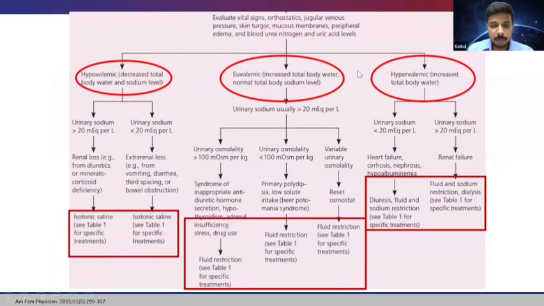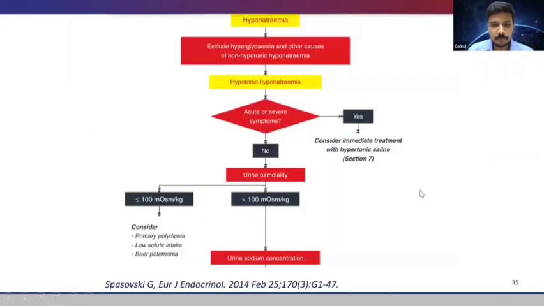And I'll be presenting one more approach. We can look into that. And based on the volume status, we can go to the treatment. Like if it is a hypovolemic hyponatremia, the treatment is isotonic saline. If it is a euvolemic hyponatremia, the treatment is fluid restriction. If it is a hypervolemic hyponatremia, the treatment is diuretics, fluid and sodium restriction. So this is the best approach which I found recently in the European guidelines.